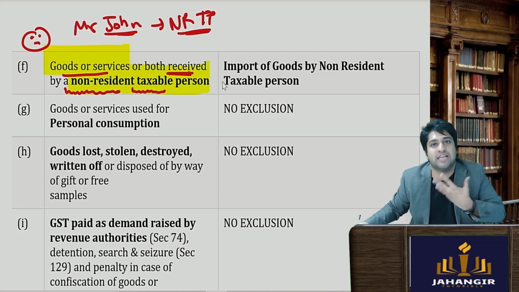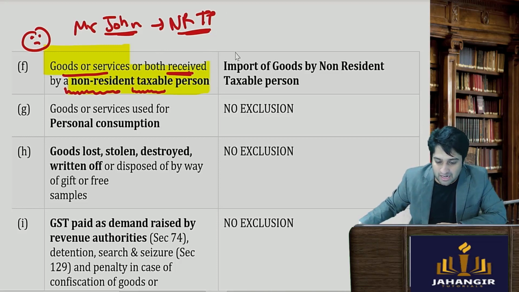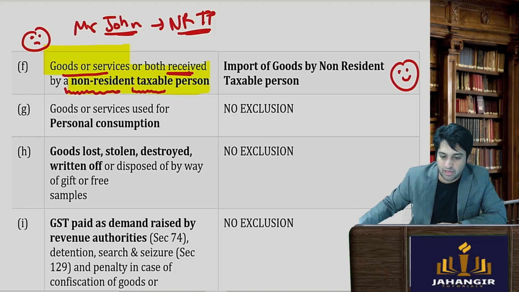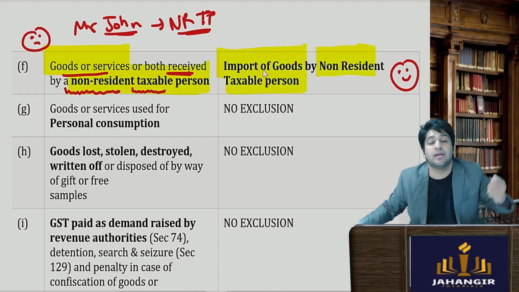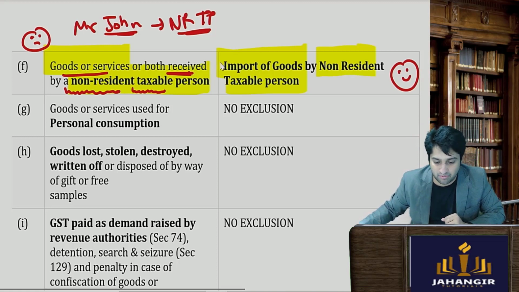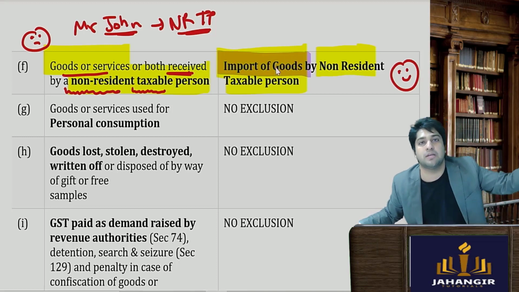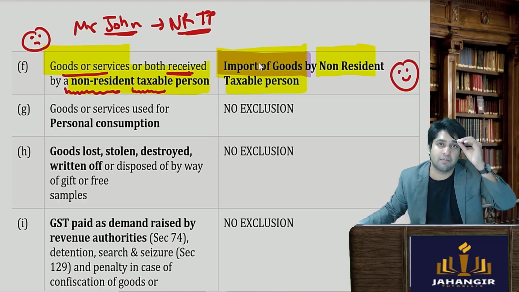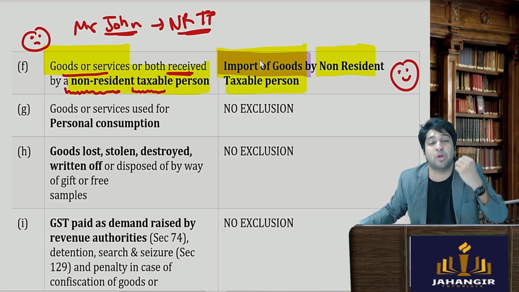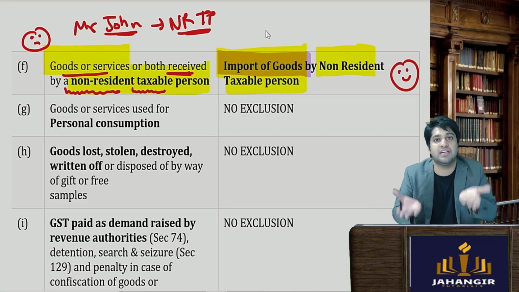However, we are not that bad. We allow, तो ये वाला जो supplies है ना, इसका ITC available है. Import of goods by the non-resident taxable person, we are allowing it. If the non-resident taxable person is importing certain goods, ITC is available. अब इसको भी क्यों allow किया? Because imports पे heavy duty लगती है. If heavy duty is levied and we don't give him a credit, that business only will not be viable and we will not have business in India also. So we have to bring in a balance.